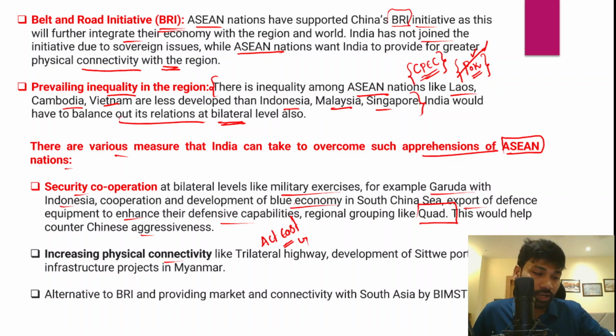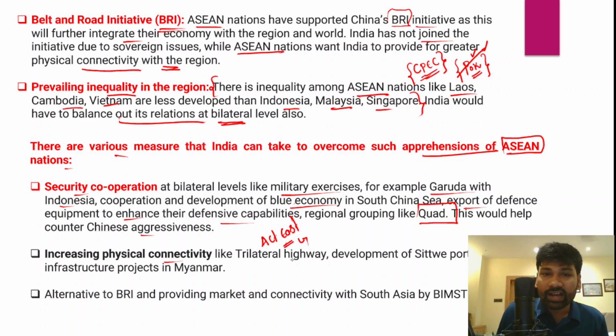Why? Because if we integrate the Indian economy with the Southeast Asian economies, that would create more and more investments into our economy, and because of the supply chain resilience that these countries have achieved, that would also benefit India. India would also make rapid strides in the area of manufacturing and defense.